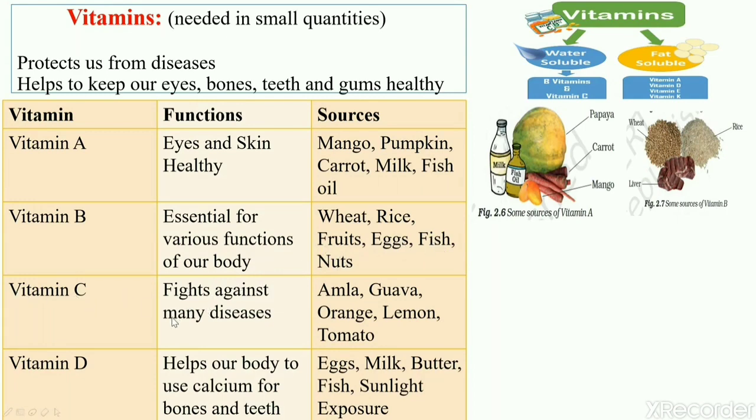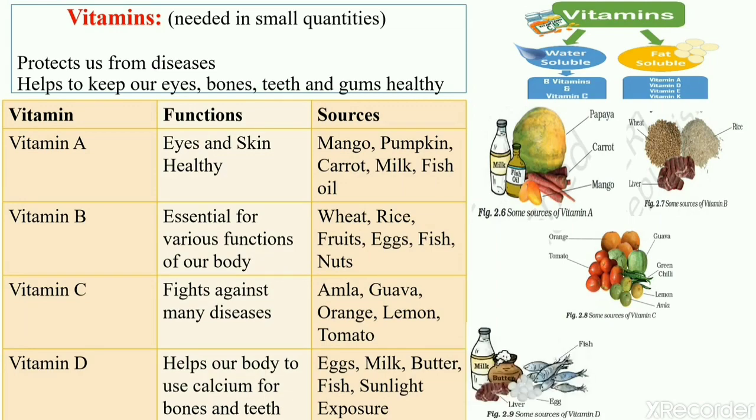Vitamin C fights against many diseases, and some of the sources are amla, guava, orange, lemon and tomato. Vitamin D helps our body to use calcium for bones and teeth, and some of the sources are eggs, milk, butter, fish and sunlight. Yes, our body can prepare vitamin D in the presence of sunlight.